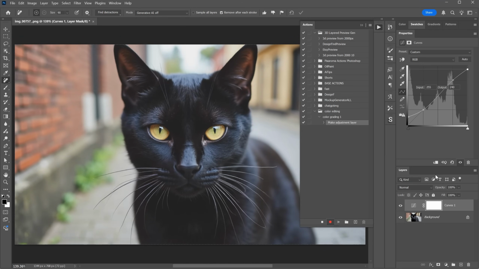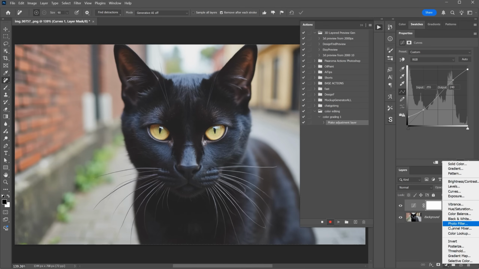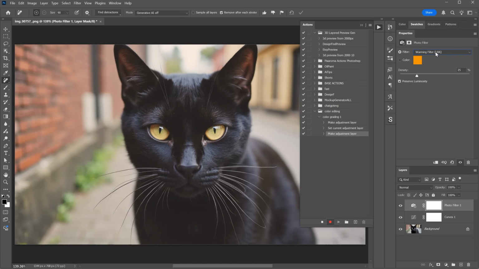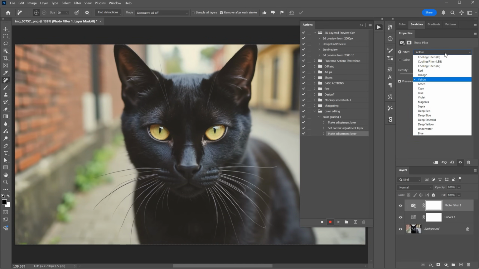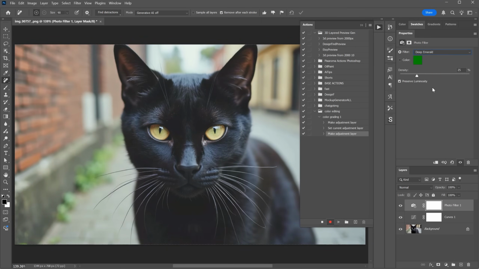Then you can add more adjustments. For example, the photo filter. Try a few of them to see what they do. Some are warm, some are cool. You can change to any color you want to match the mood you're going for.